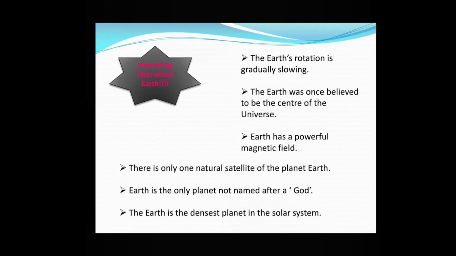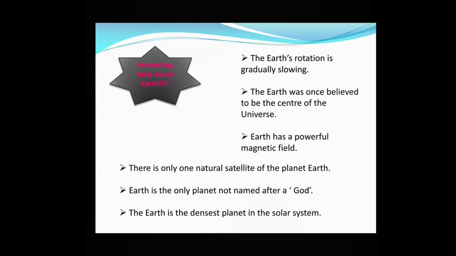Next we have, the Earth was once believed to be the center of the universe. Due to the apparent movement of the sun and the planets in relation to their viewpoint, ancient scientists insisted that the Earth remained static, whilst other celestial bodies traveled in circular orbits around it. Eventually, the view that the sun was at the center of the universe was given by Copernicus, though this is also not the case.